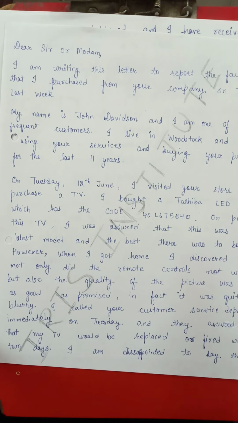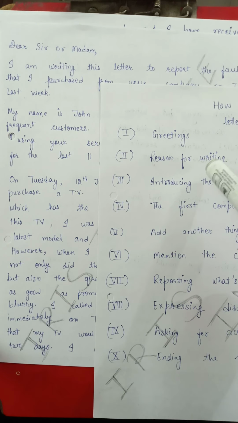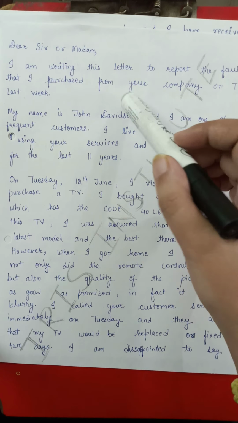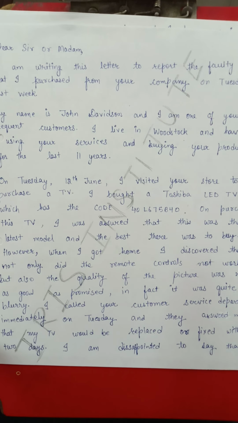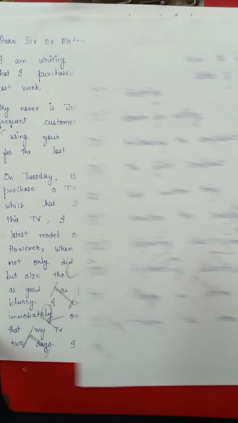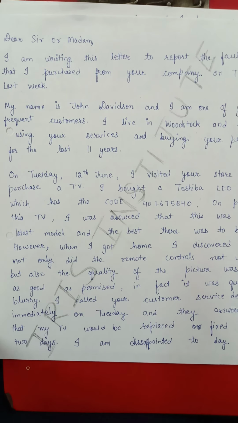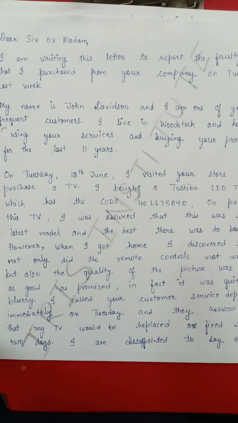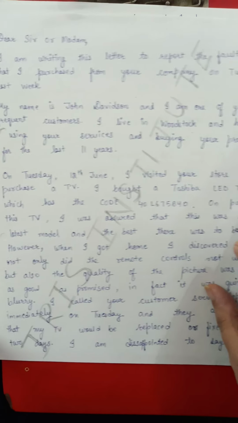Now what I told you earlier, that after greetings we would write the reason for writing. So I am writing this letter to report the faulty TV that I purchased from your company on Tuesday last week. Fine. Faulty TV which I purchased from your company on Tuesday last week. After that I would introduce the complaint, but before that a little bit of information about yourself is also needed. So I would write here in the paragraph: My name is John Davidson and I am one of your frequent customers.